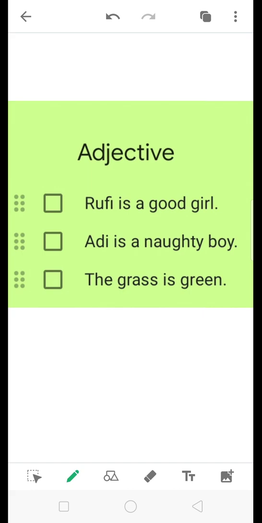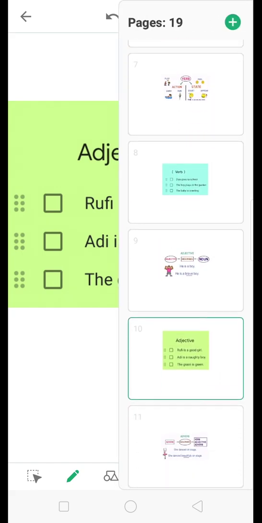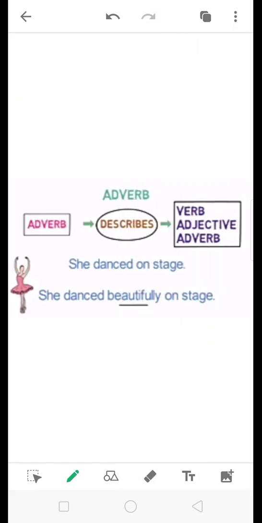What is an adverb? An adverb is a word used to describe a verb, an adjective, or another adverb. In other words, an adverb tells us when, where, or how the action of a verb takes place. She danced on stage. Here, we know that she danced, but we don't know how she danced.